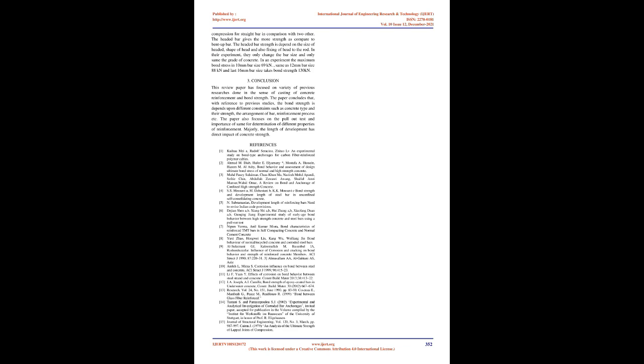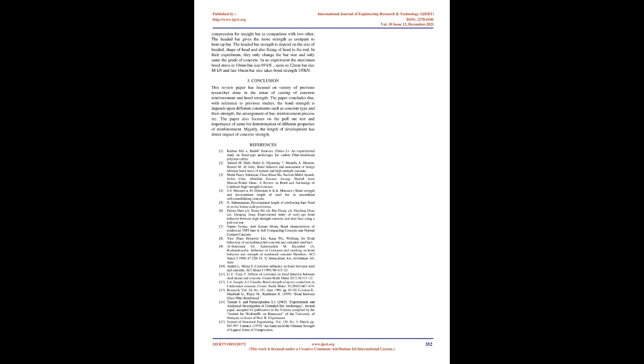Mayur Parmar and M.A. Jamnu, 2014, conducted a study over direct pull test for straight bar, bent-up and headed bar. They found minimal strength under compression for the straight bar in comparison with the other two. The headed bar gives more strength compared to the bent-up bar. The headed bar strength depends on the size of the head, shape of the head, and also fixing of the head to the rod. In their experiment, they only changed the bar size and kept the grade of concrete the same. The maximum bond stress for 10 mm bar size was 69 kN, for 12 mm bar size 88 kN, and the 16 mm bar size gave a bond strength of 130 kN.